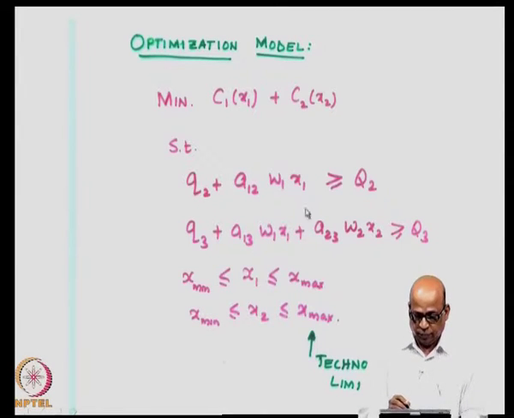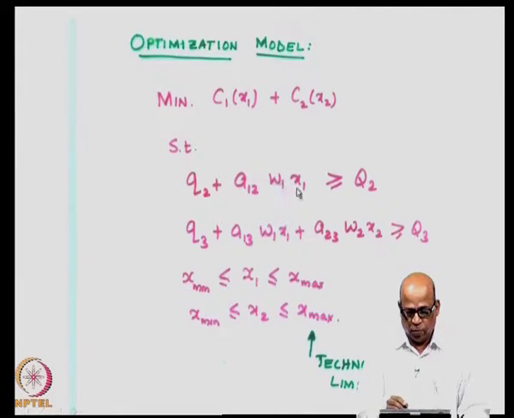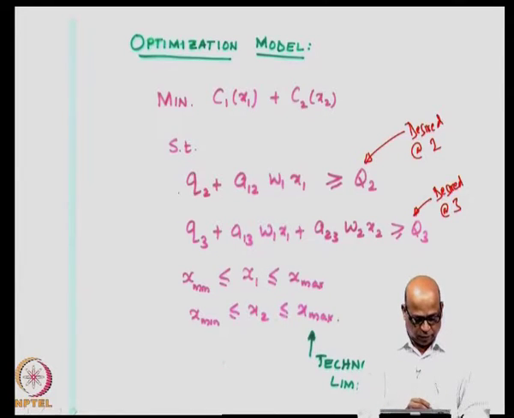So, that is what we write. This is the dissolved oxygen at site number 2 after the treatment X1 has been provided at site number 1. So, this is Q2 plus A12 W1 X1 and this should be at least equal to capital Q2. Now, capital Q2 is the desired DO level. So, this is the desired level at site number 2. Similarly, this is desired at site number 3. So, these are the two major constraints that we will be talking about.